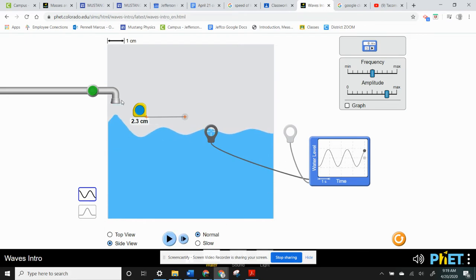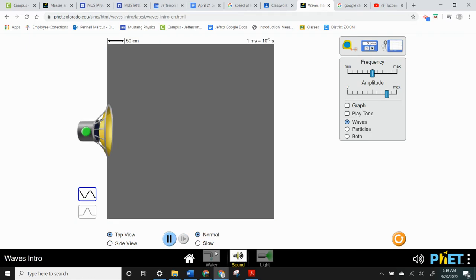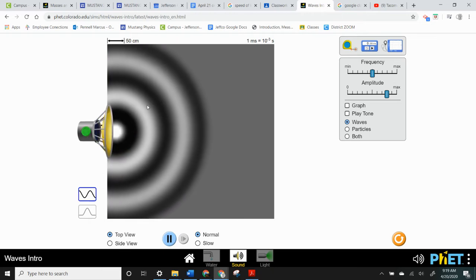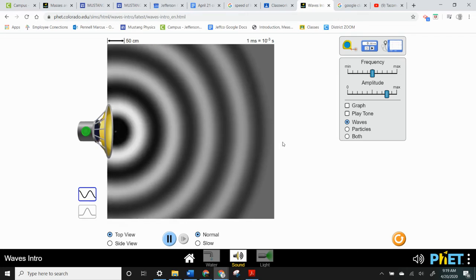Now, if we take a look at the sound wave, so let's go down to the bottom here, and you can see you can choose sound. This is a very different kind of wave. So as we push play here, there we go. The little green button turns it on. Again, if we just visualize what the waves look like, they might look like that.